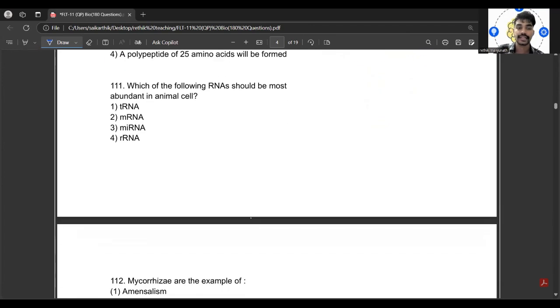Okay. Next is 111, which says, which of the following RNAs should be most abundant in animal cells? Direct question it is. So it is rRNA.